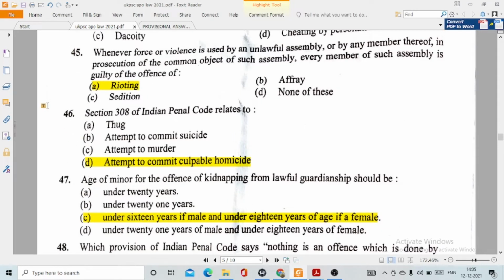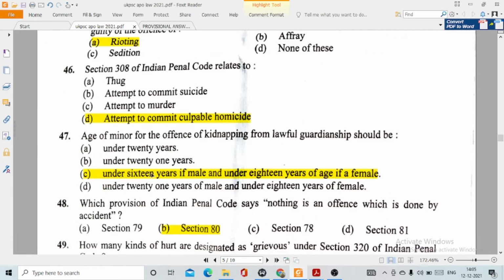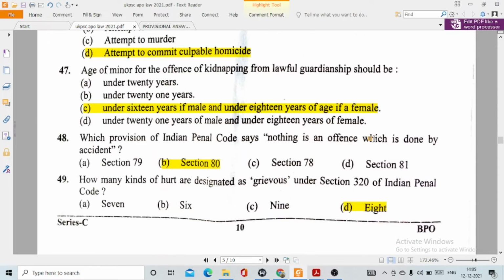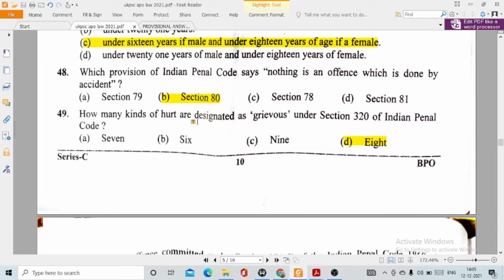46. Section 308 of Indian Penal Code relates to option number D, attempt to commit culpable homicide. 47. Age of minor for the offence of kidnapping from lawful guardianship should be option number C. This is under 16 years if male and under 18 years of age if female. 48. Which provision of Indian Penal Code says nothing is an offence which is done by accident? This option number B, section 80. 49. How many kinds of hurt are designated as grievous under section 320 of Indian Penal Code? This option number D, 8.